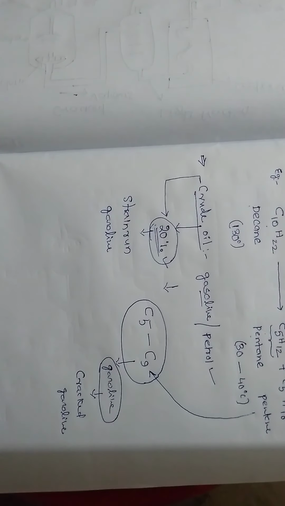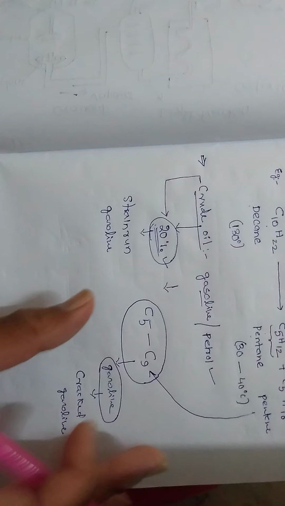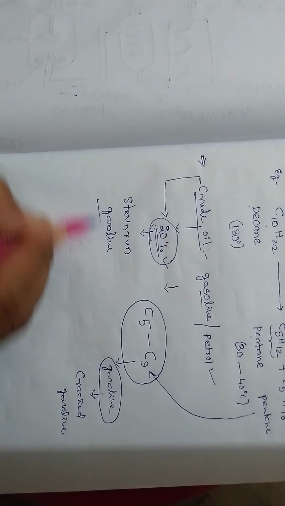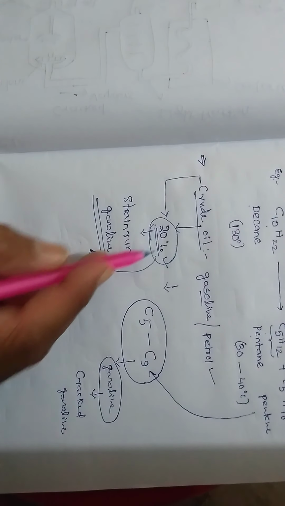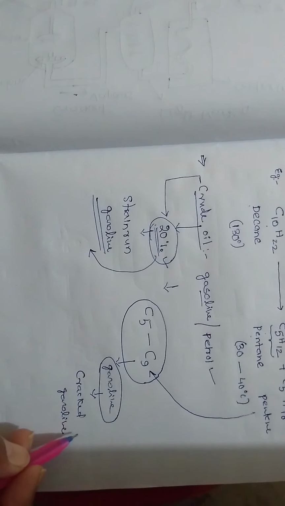What is straight run gasoline? The gasoline which is obtained from crude oil directly. What is cracked gasoline? The gasoline which is obtained from the cracking process. We know that the yield is very low, 20%. Here the yield is good.